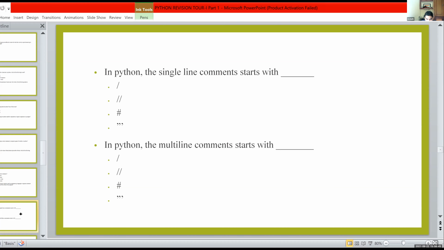Fourth one. That is triple single quotes is the multiple line representation. Here single line comment, it is hash. Multiple line, it is triple single quotes. So along with this question, you write that multiple line point also. Multiple line, it is triple single quotes. Here the question is this. Here it is multiple line. Multi-line comments start with triple quotes.